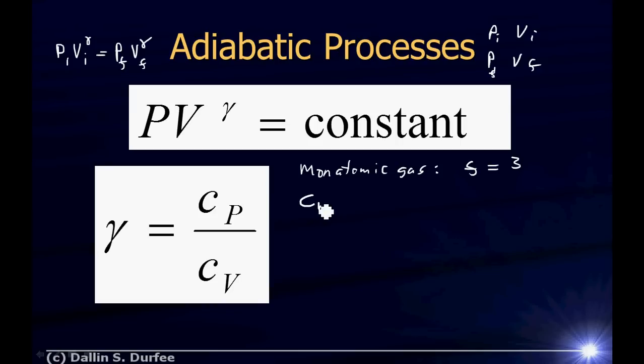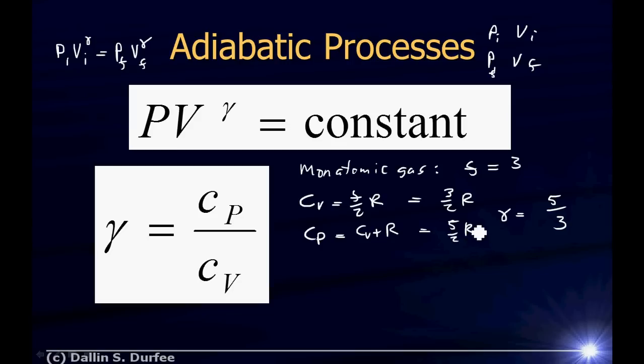So Cv is number of degrees of freedom over 2 times R, right? So for a monatomic gas, that's just 3/2 R. C sub P is just Cv plus R, always, right? And so that's going to be equal to 5/2 R. And gamma then is just going to be 5/3. Just divide Cp by Cv and you get 5/3.